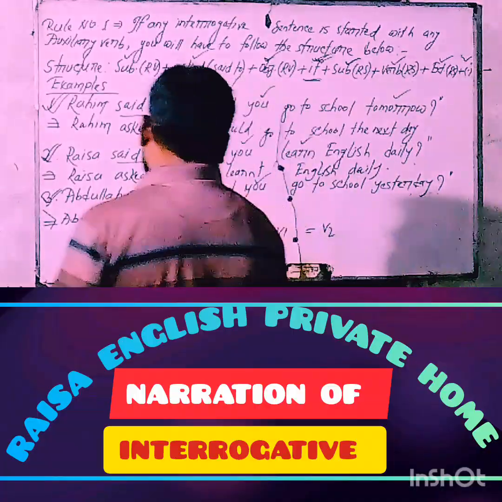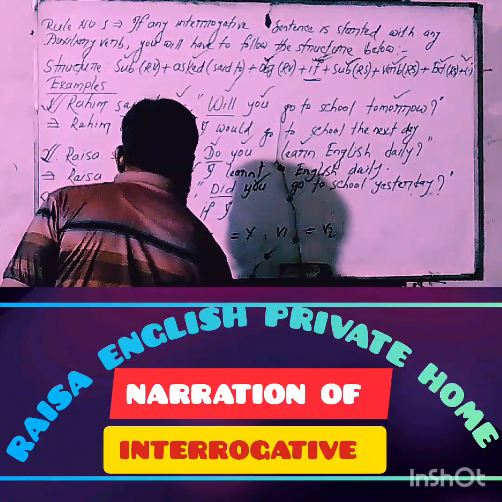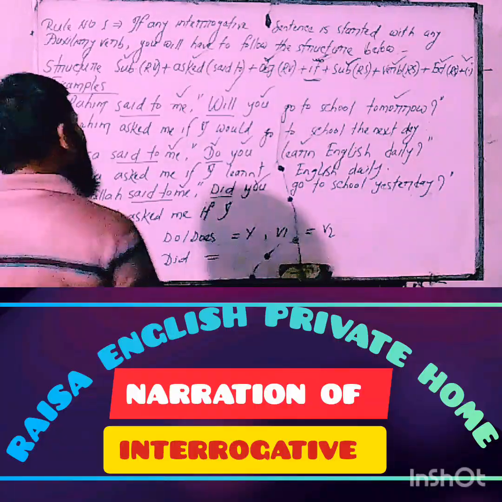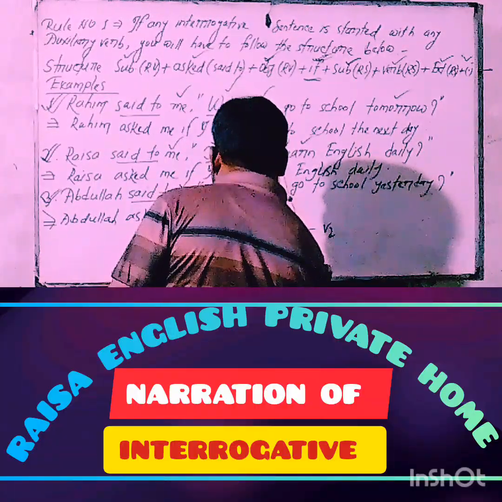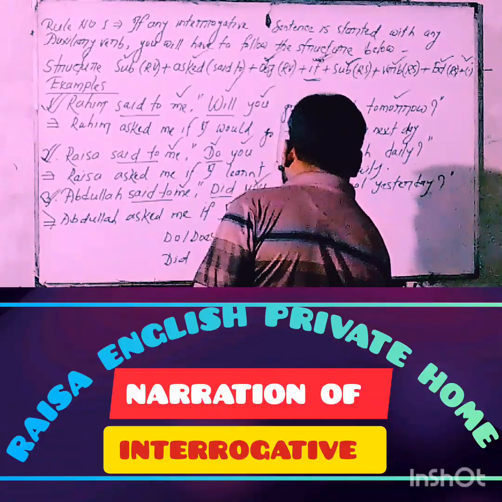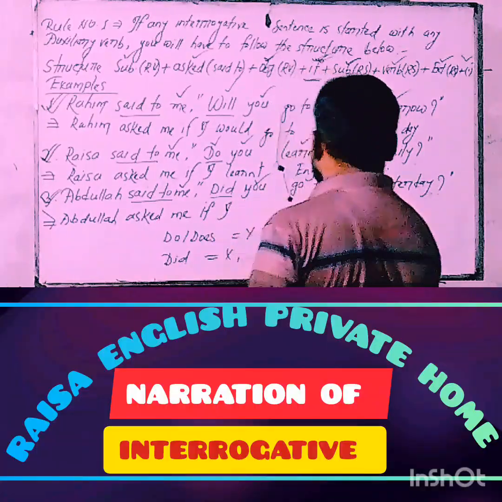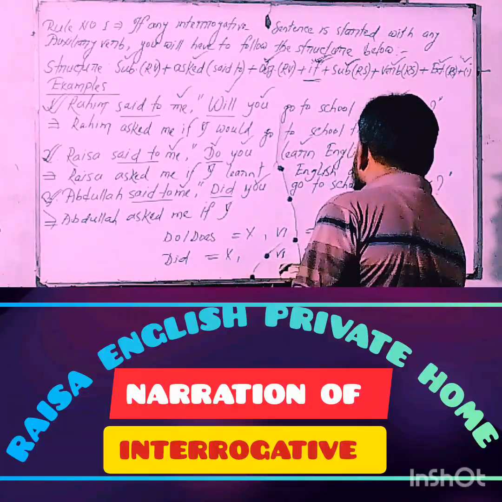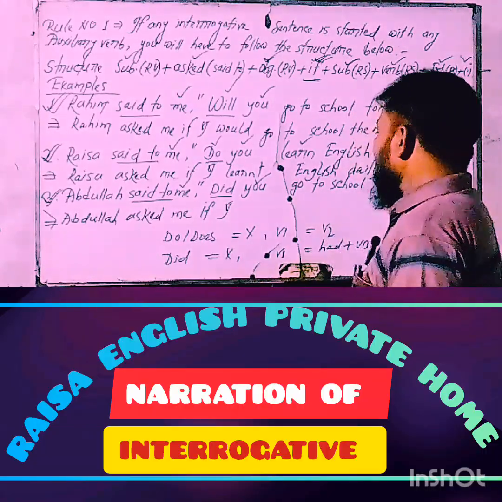My dear learners, mind that if any sentence starts with the auxiliary verb did, in this case did must be removed, but the verb must be changed from V1 to had plus V3.